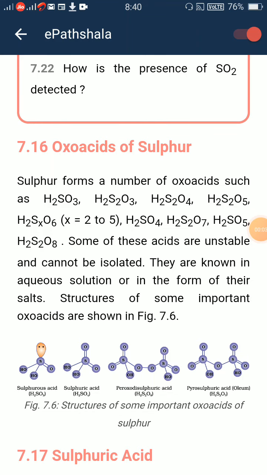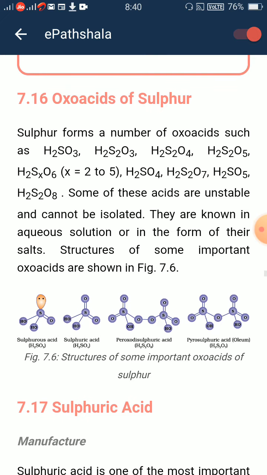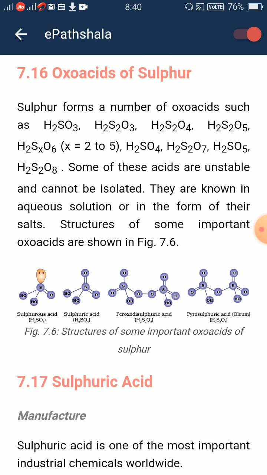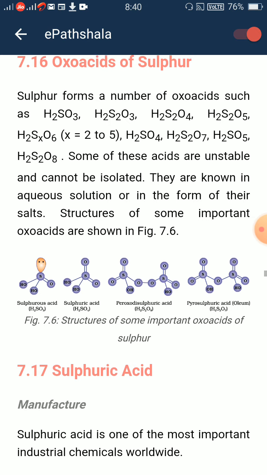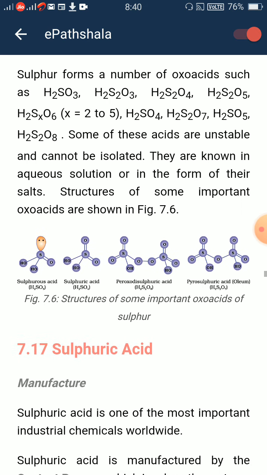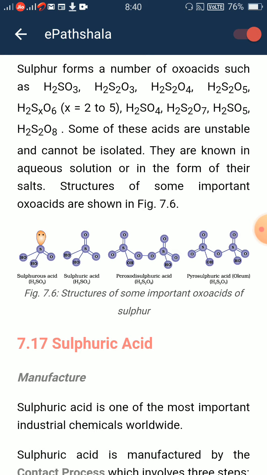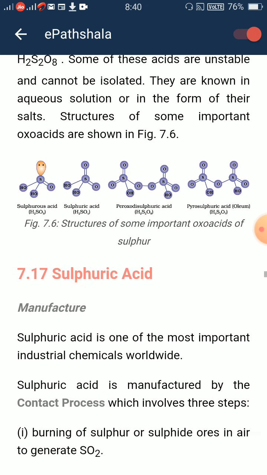Oxoacids of sulfur. Sulfur forms a number of oxoacids such as H2SO3, H2S2O3, H2S2O4, H2S2O5, H2SxO6 (x can be from 2 to 5), H2SO4, H2S2O7, H2SO5, H2S2O8. Some of these acids are unstable and cannot be isolated. They are known in aqueous solution or in the form of their salt. Structure of some important oxoacids are shown in figure 7.8.